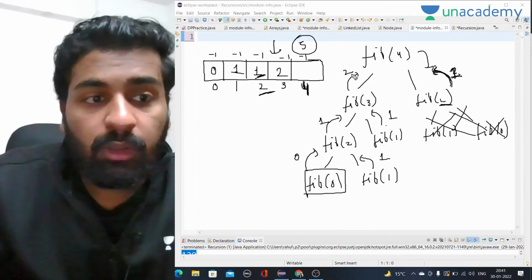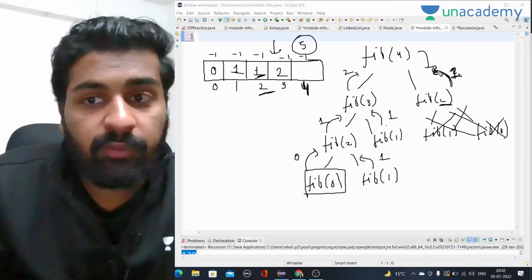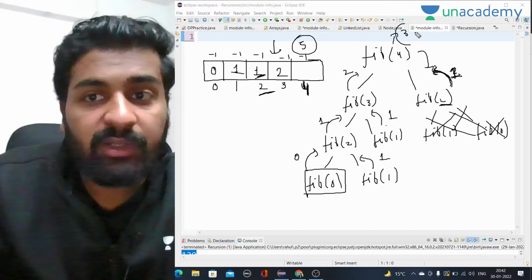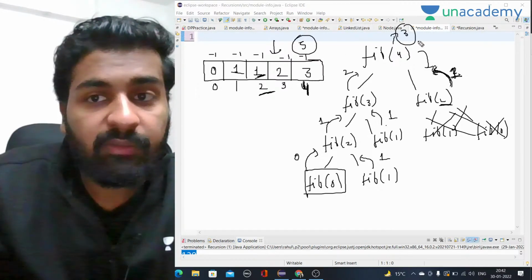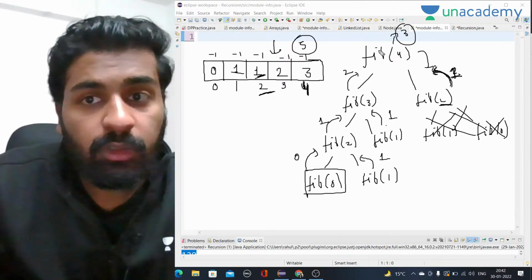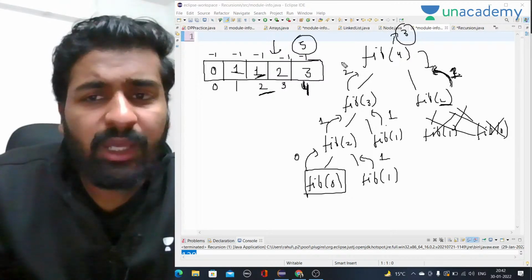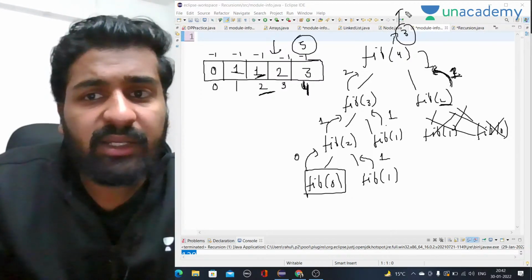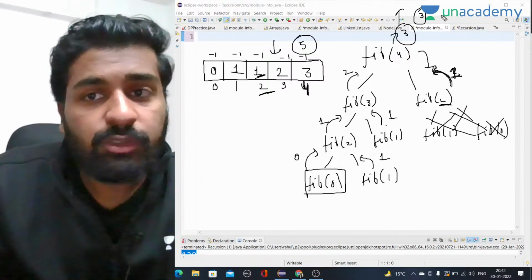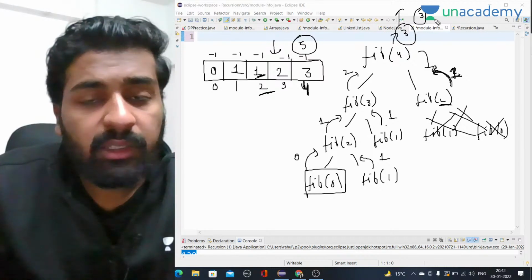Now we have to take the sum of 2 and 1. 2 plus 1 is 3. So from here I will return 3. Here we don't have to store, though we can, but we can directly return the answer as well because this is the last call, so the answer will be 3. So this is memoization.